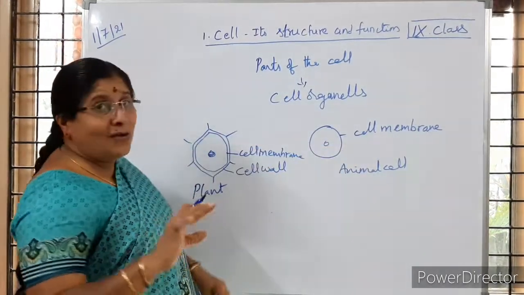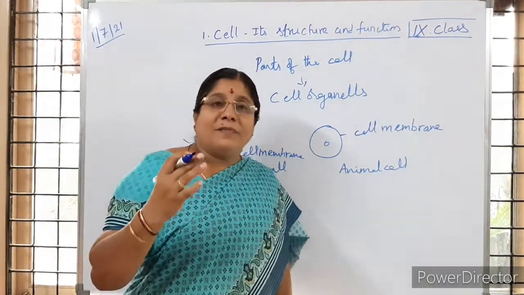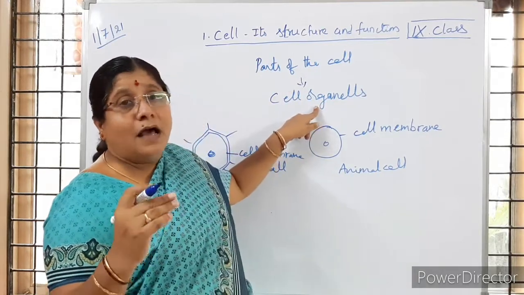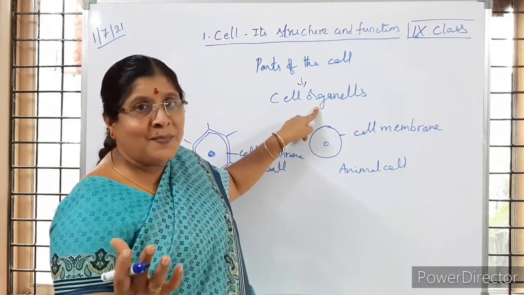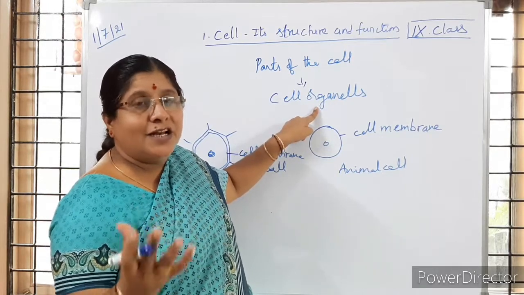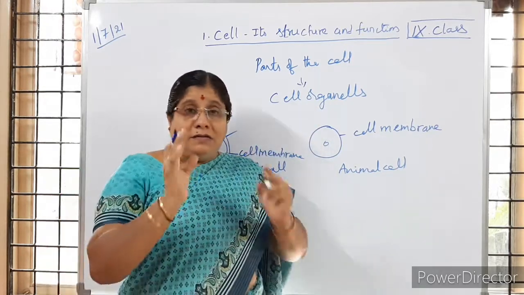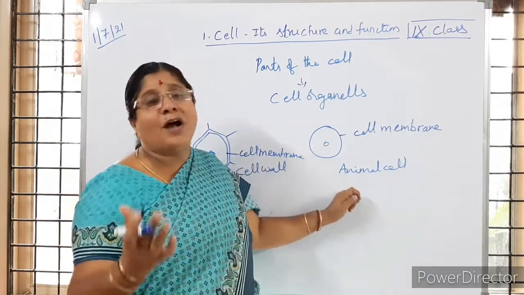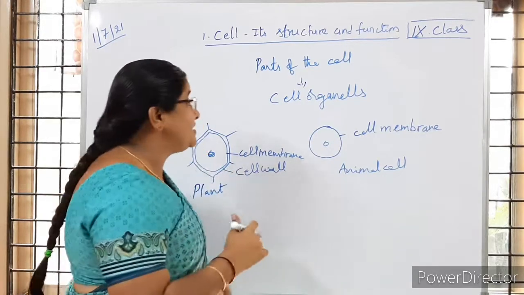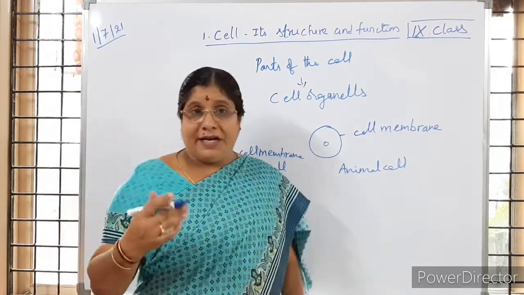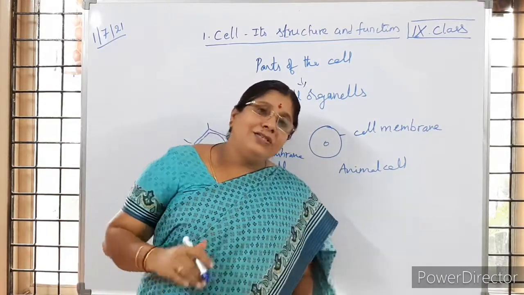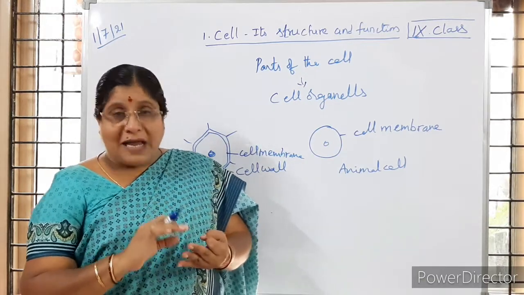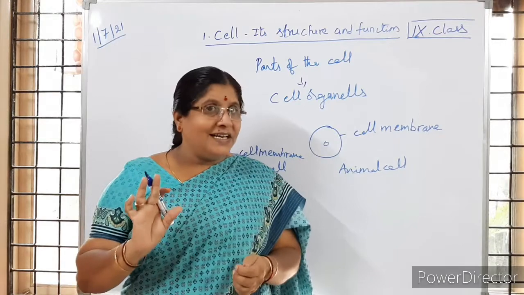The parts which are present in the cell are called cell organelles, and all the cell organelles are not the same. Is it clear to you? In all the living organisms there are some differences between plant cell parts and animal cell parts, but some common parts are there. What are the common parts which we observe? You can take nucleus, or cytoplasm. In 8th class you learned about just cell wall, cell membrane, which is also called plasma membrane, and nucleus. Is it clear to you, children?